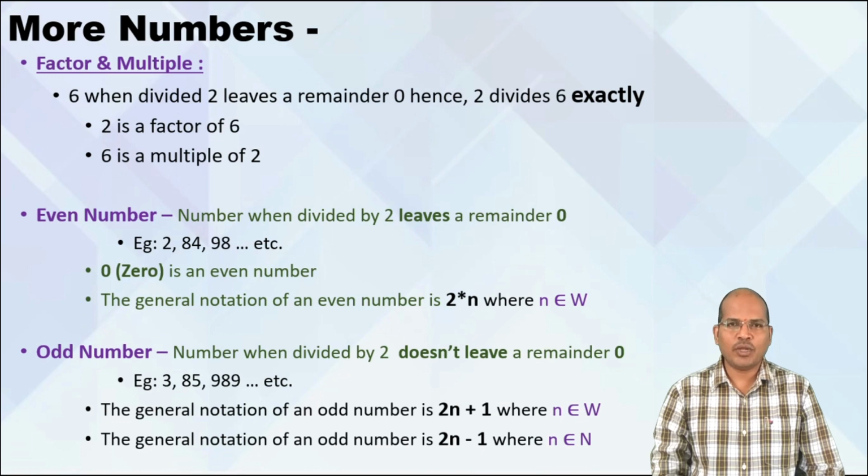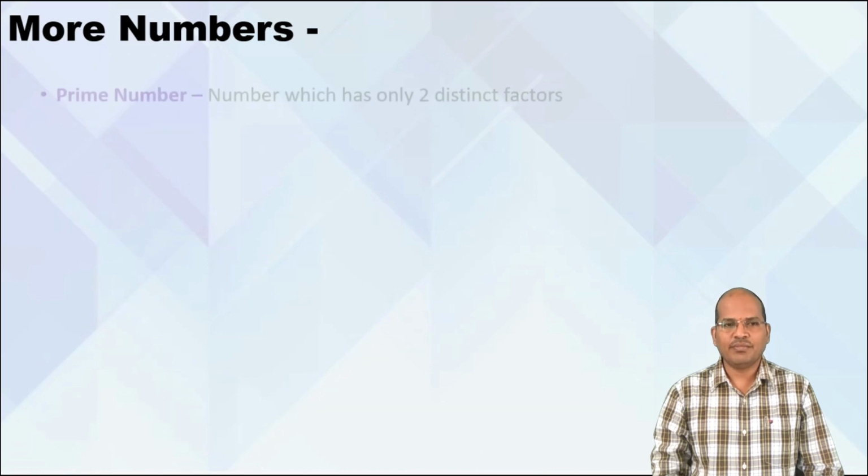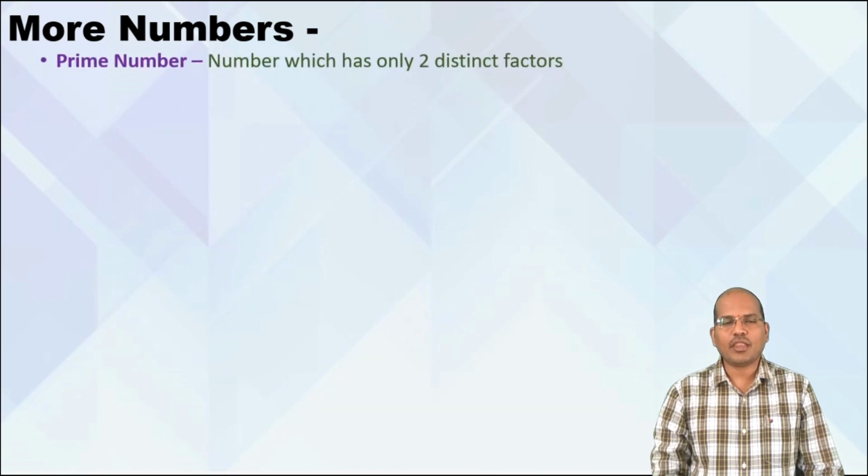It is 2n plus 1 when n belongs to whole numbers. It is 2n minus 1 when n belongs to natural numbers. Is that clear? So going ahead, let us define prime numbers. What are prime numbers? A number which has only two distinct factors is prime. So examples can be 2, 17, 71, and so on.